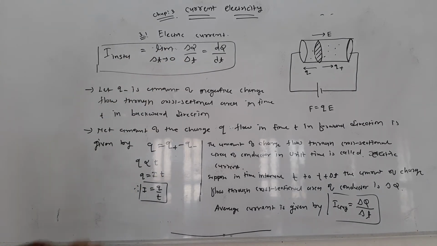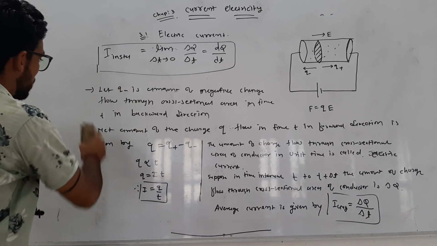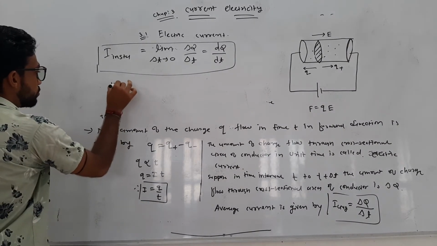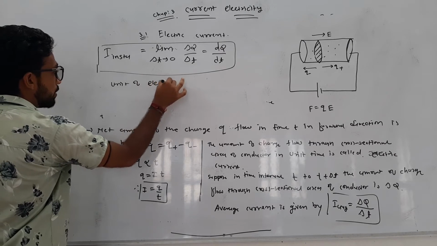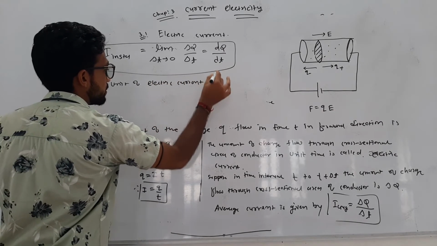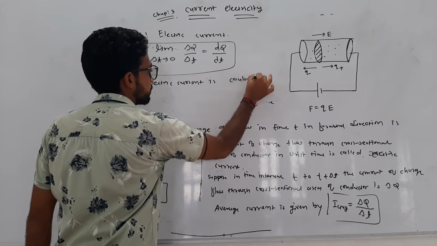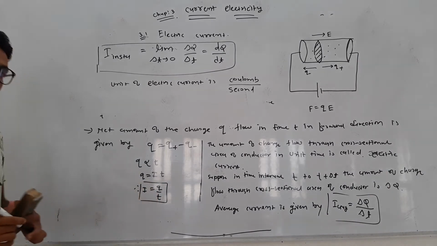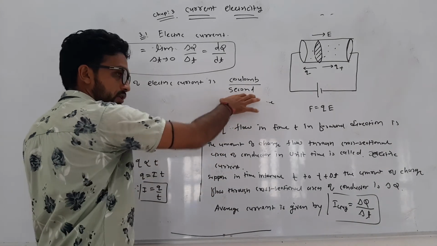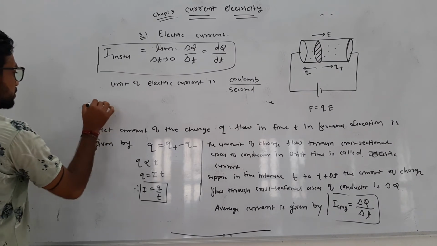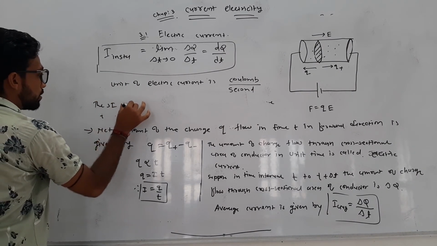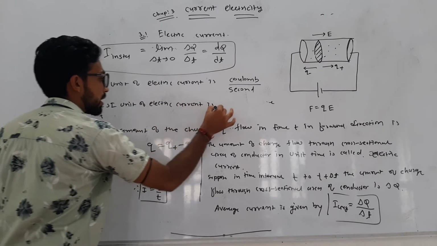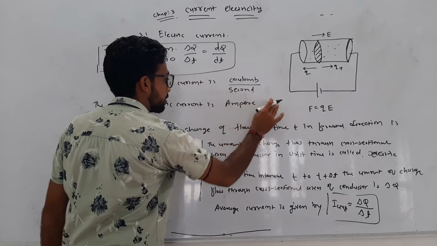So now, what is the unit of electric current? From these equations, the unit of electric current is coulomb per second. From this, the charge unit is coulomb and the time unit is second. But this is not the SI unit. In the System International, the SI unit of electric current is the ampere, denoted by capital A.